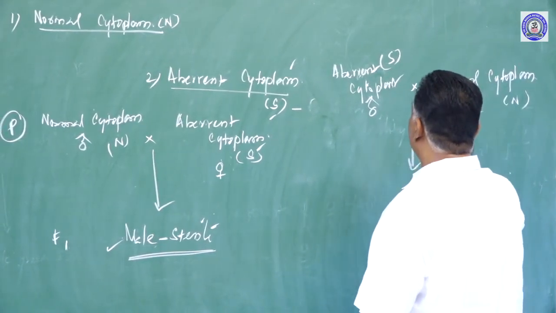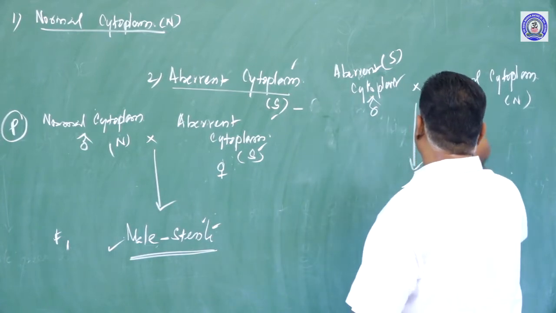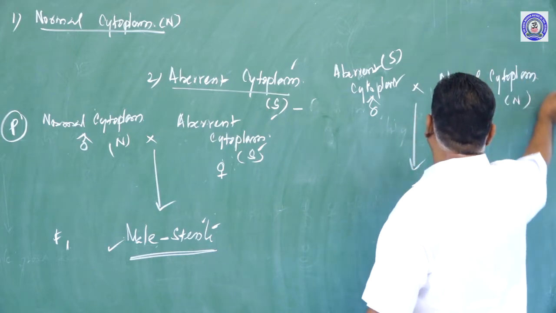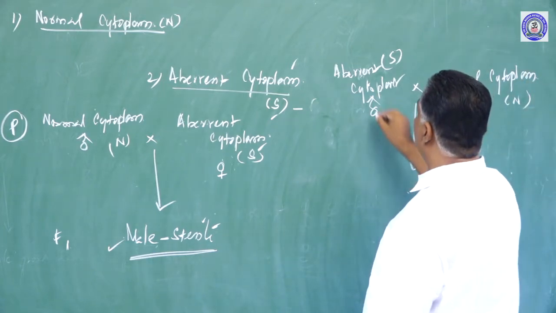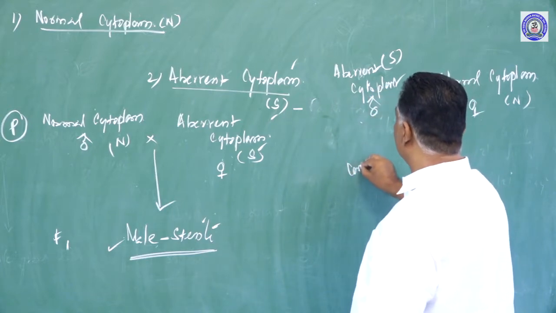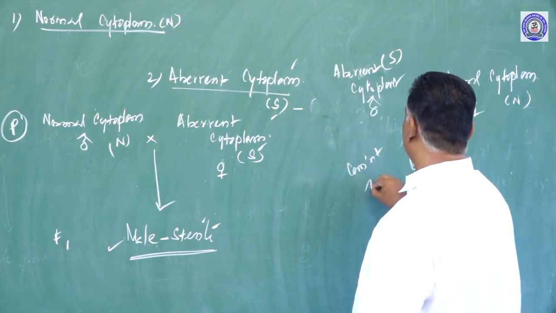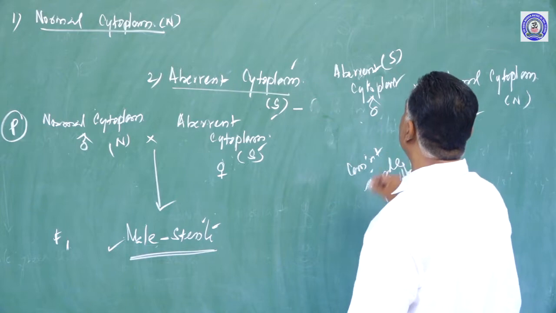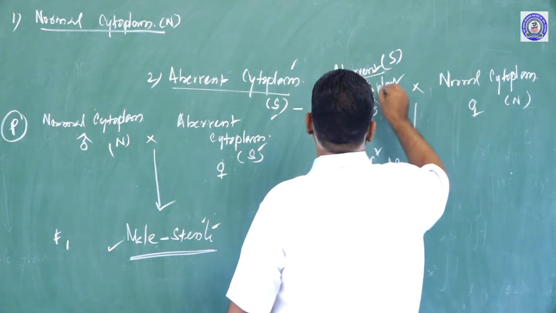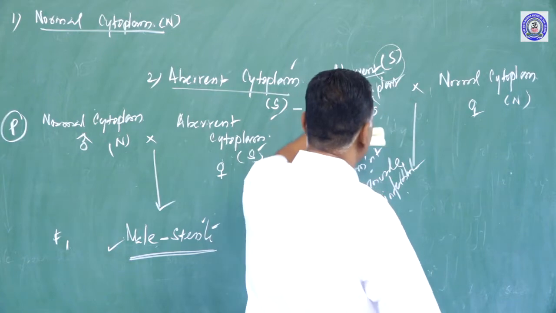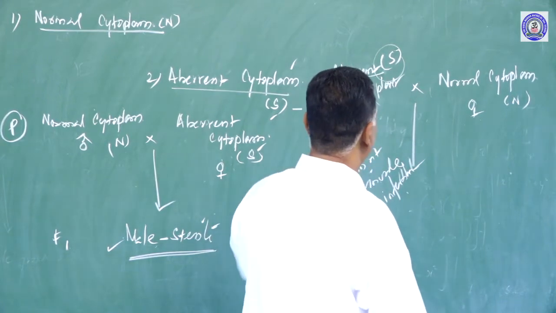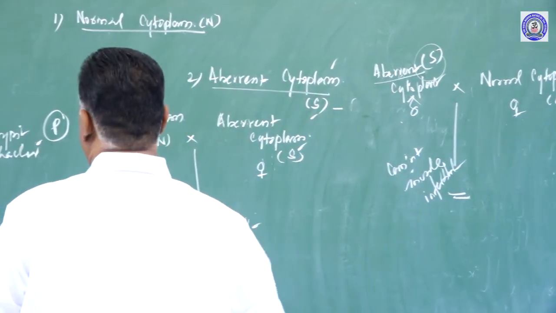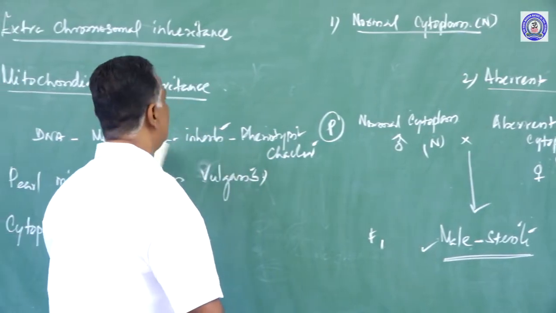If a cross is made between them, what will happen? Actually, this is aberrant, this is normal. The female may be involved in fertilization, but the male cannot be involved in fertilization. The reason is this is having aberrant cytoplasm in its gene itself, in the mitochondria itself. So, no individual will be produced in the F1 generation. So, this is about the mitochondrial inheritance in Mirabilis jalapa.